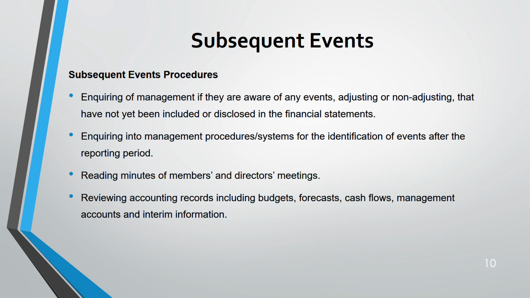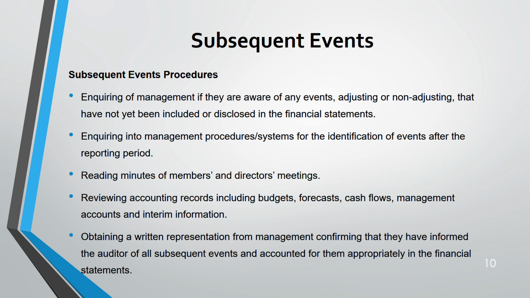All this does not come at the planning stage of audit. Don't write these audit procedures when you're planning or performing the audit. We have finished all those already. Now we are in the review stage, the subsequent event stage. Here we have to do this kind of audit procedure. Then again, a written representation from management confirming that they have informed the auditor of all the subsequent events and that they have been accounted for appropriately in the financial statement.